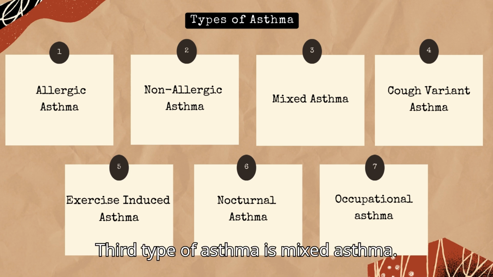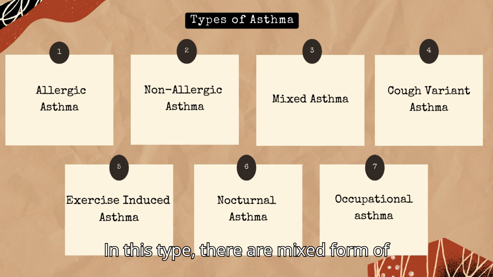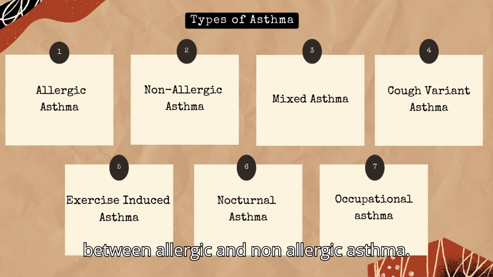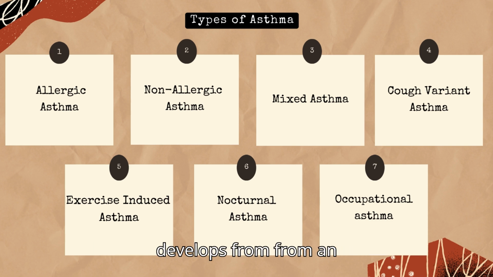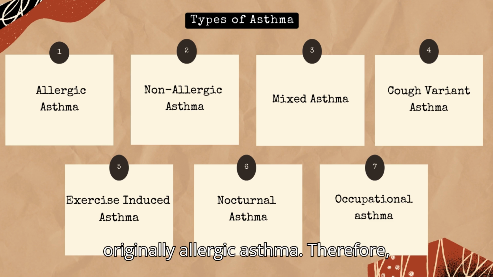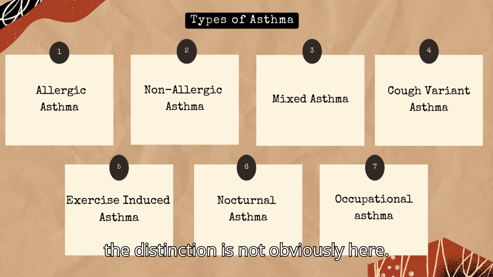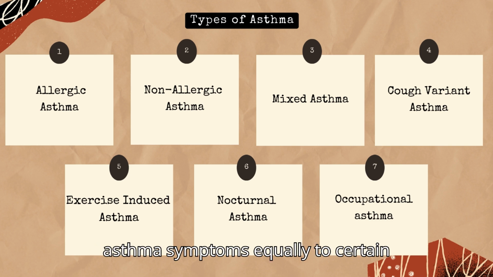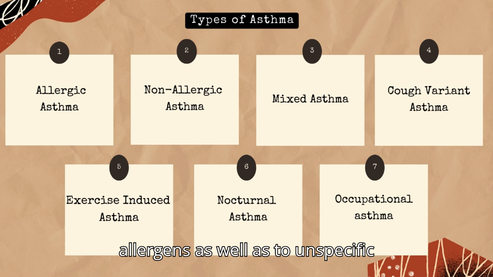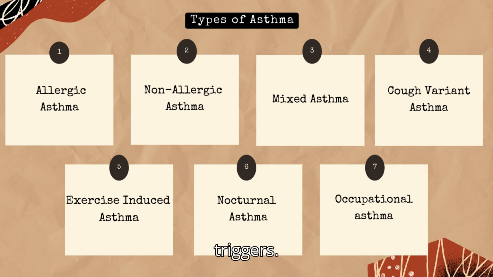The third type of asthma is mixed asthma. In this type, there is a mixed form of allergic and non-allergic asthma. In many cases, a mixed form of asthma develops from an originally allergic asthma. Therefore, the distinction is not always clear. This is because those affected react with asthma symptoms equally to certain allergens as well as to unspecific triggers.